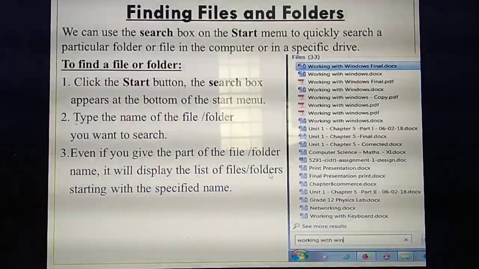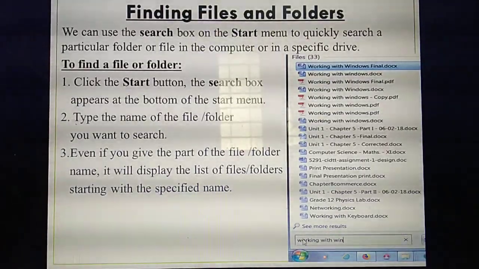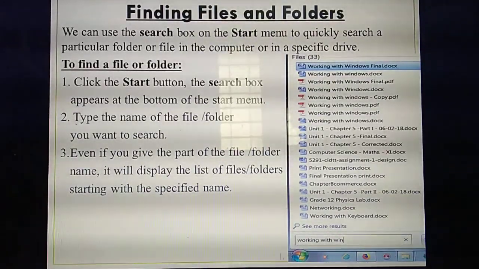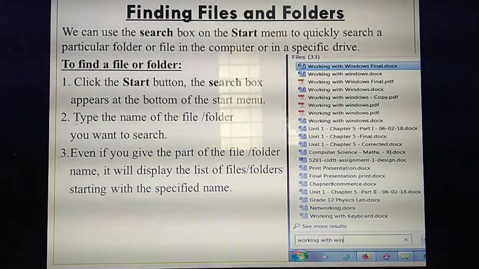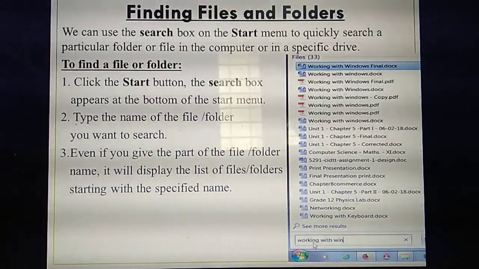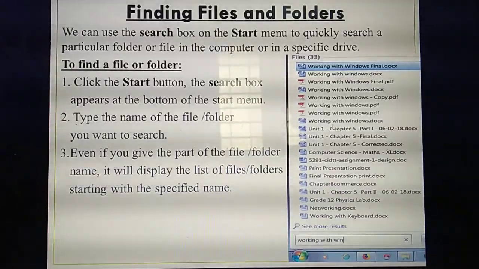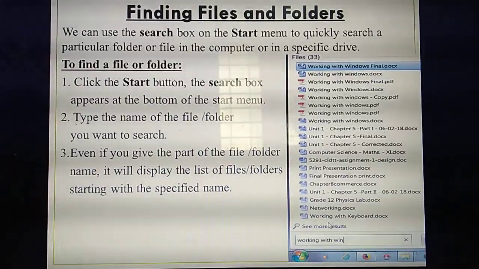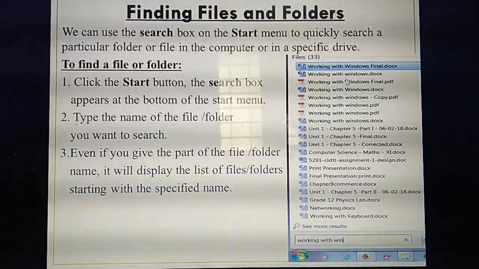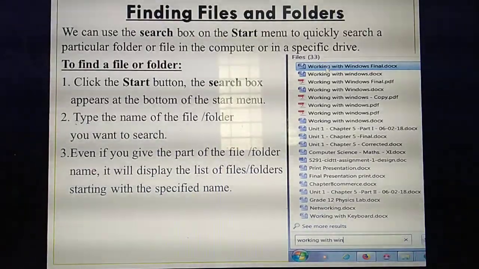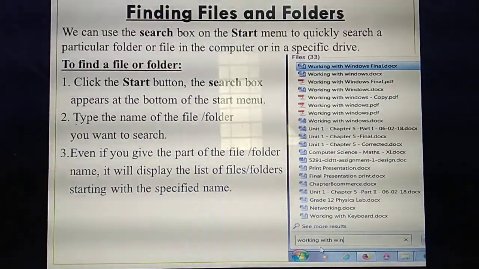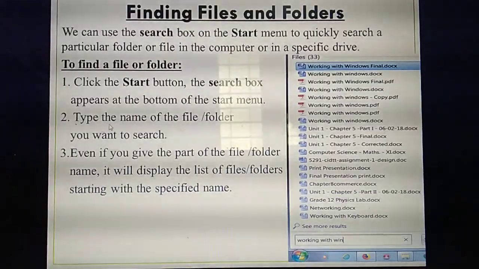So what's the step to find the file or folder? First, you need to click the start button. Then what will appear above the start button? The search box will appear. In the search box you need to type your file name. If you type your file name, files similar to that file will be displayed. If you are opening a Word file, other Word files will also be displayed here. Among those you can open your file. Understand?